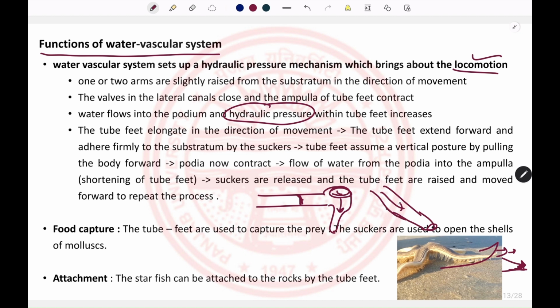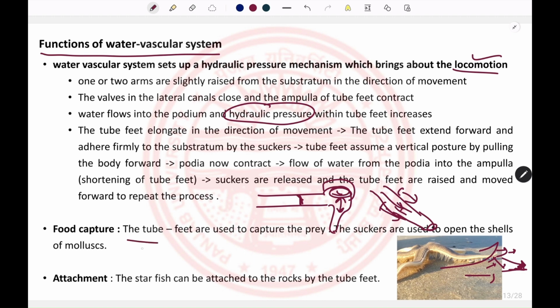Now the longitudinal muscles of the podia contract, which decreases the pressure inside the podium, and the fluid moves back inside the ampulla, which decreases the length of the podium. In this process, the body is raised and moved in the new direction. That's how locomotion happens in echinoderms.